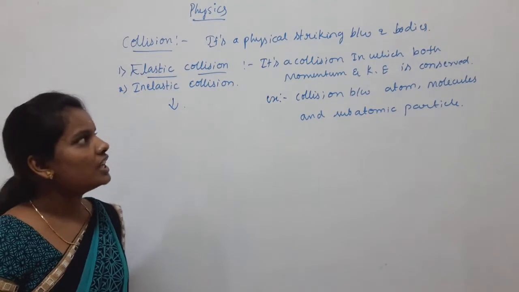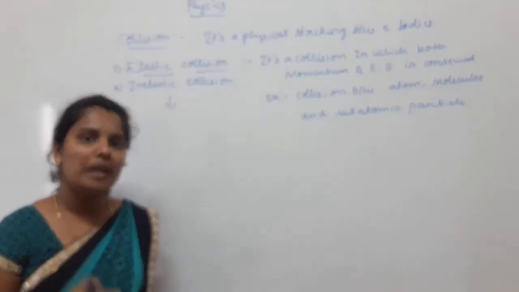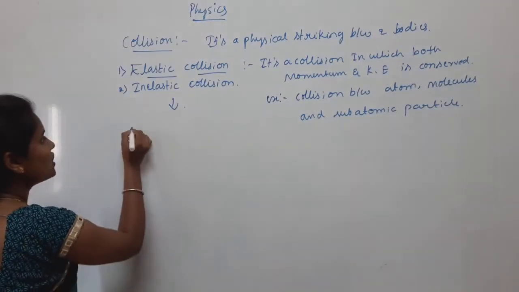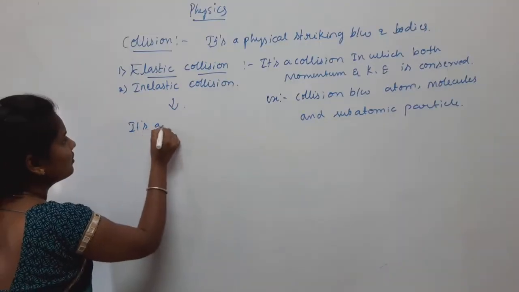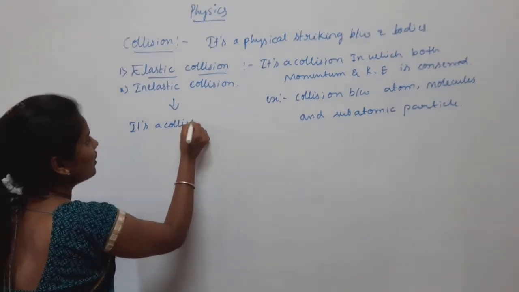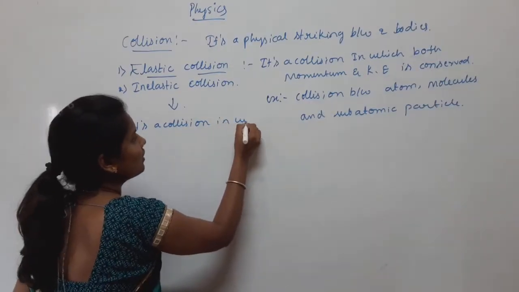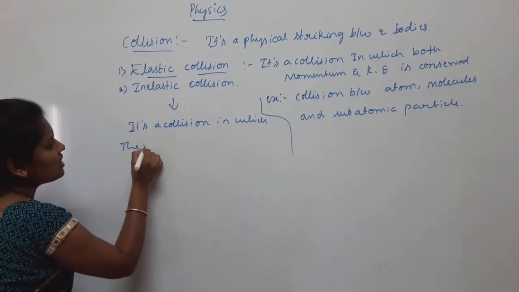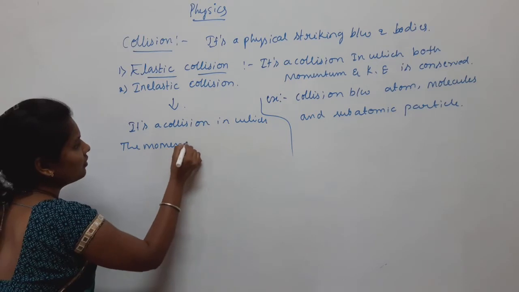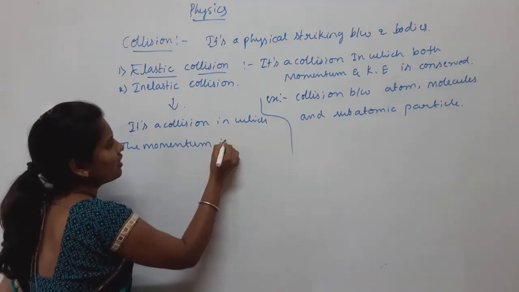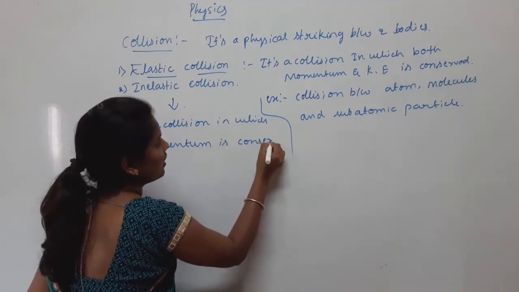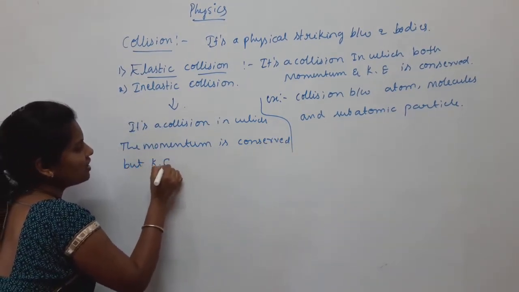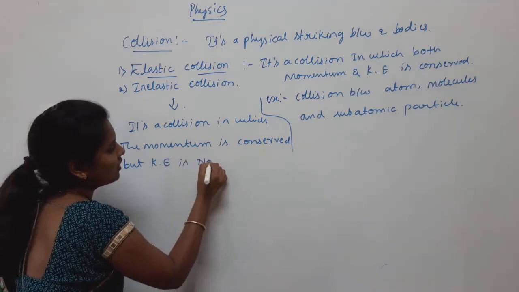Now let us move on to the inelastic collision. It is a collision in which momentum is conserved but kinetic energy is not conserved.